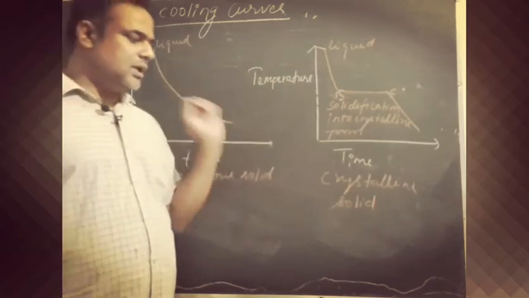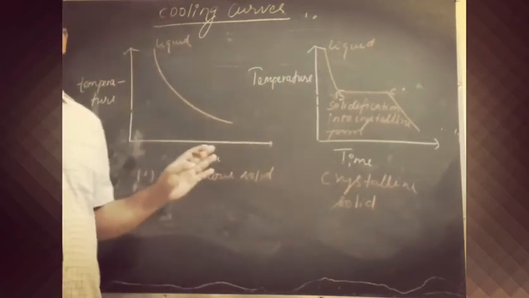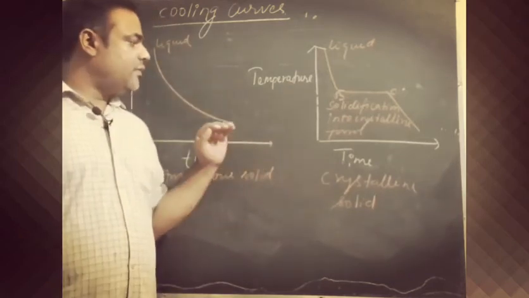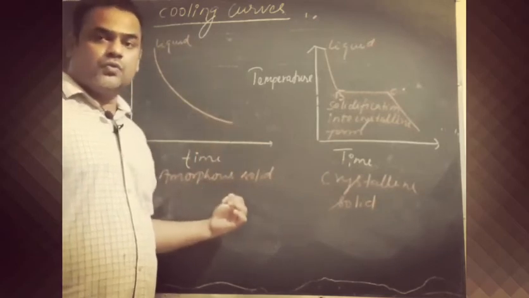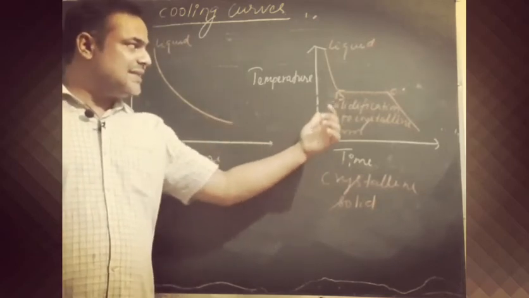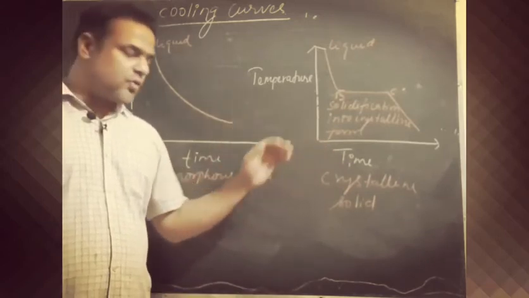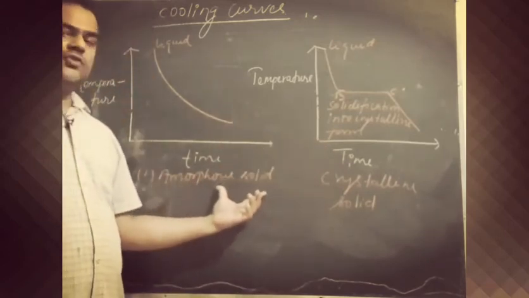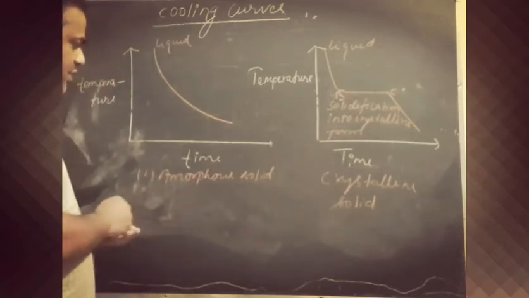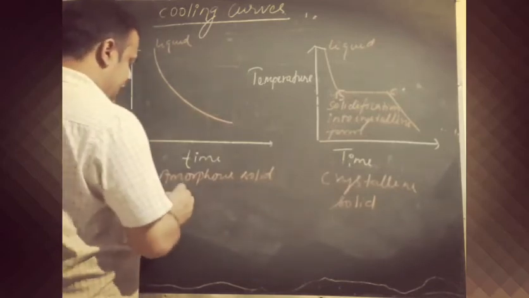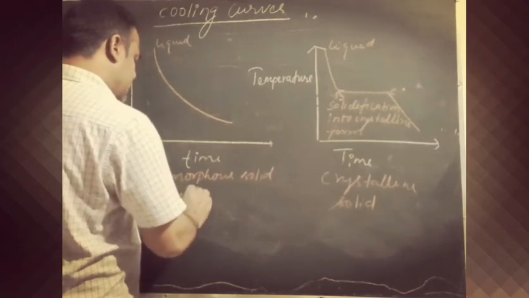From these two curves we can say that amorphous solids are not true solids. Only crystalline solids are true solids. We can say that crystalline solid is a true solid, while amorphous solid is not behaving as a solid, and so it is called a supercooled liquid.